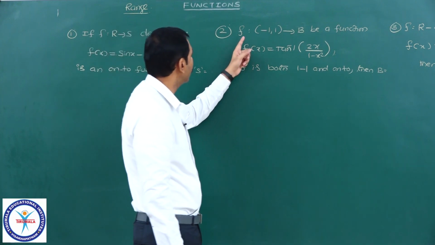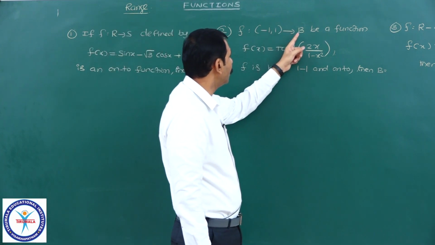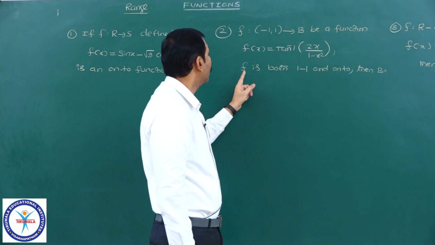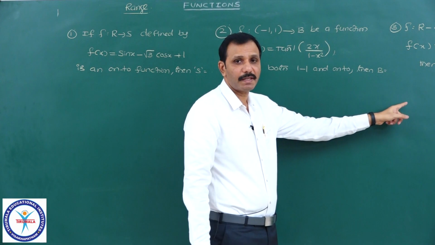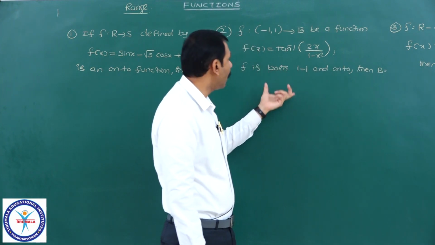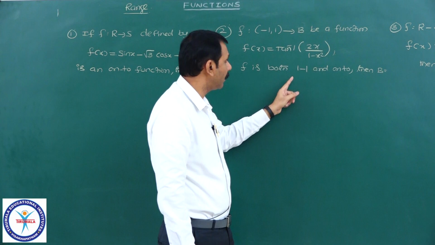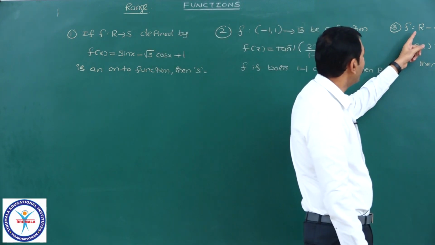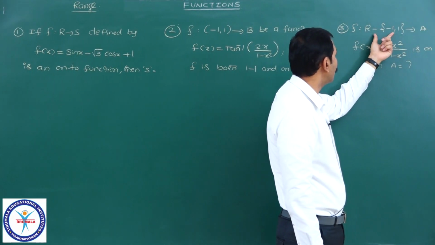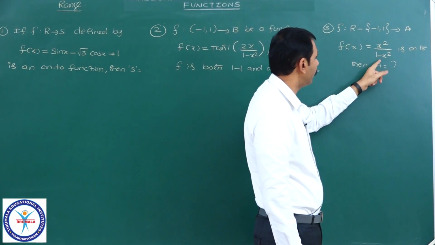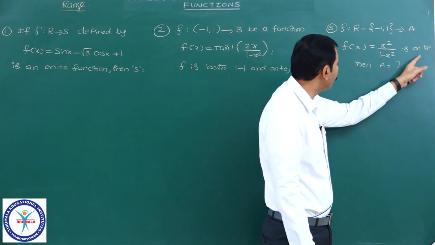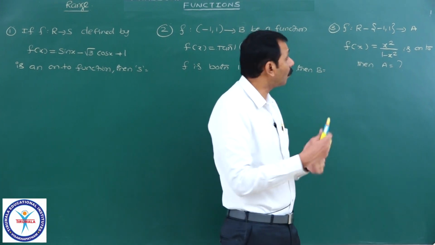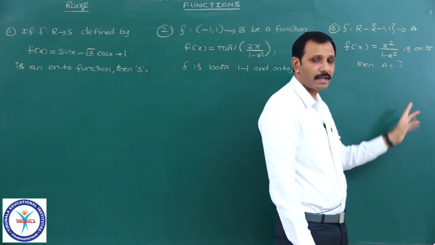Next, even here you see, f from minus 1 comma 1 to B is a function, f of x equal to tan inverse of 2x by 1 minus x square, and f is both one-one and onto, then B. Again it is an onto function and B we want means the range of this function they are asking. And even here, f from R minus the set minus 1 comma 1 as the domain to A, f of x is defined by, is a surjection, meaning onto, given, then A. Again here also codomain is nothing but range, they are asking range only.